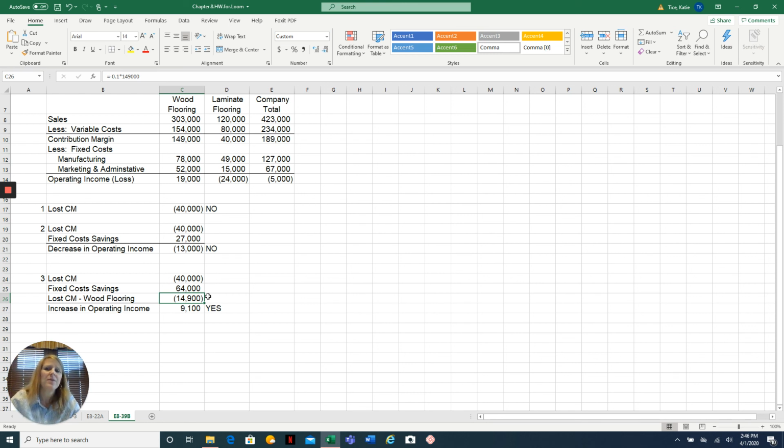And some of the problems, like we're able to rent out the space we were using. So again, that would be something that would also offset the lost contribution margin. Anyway, let me know if you have any questions.